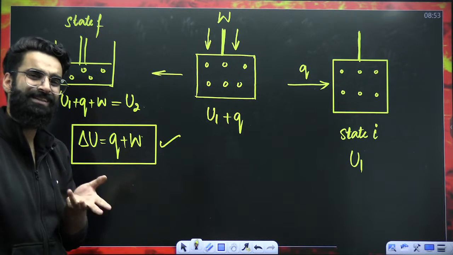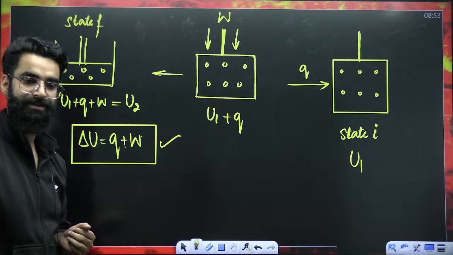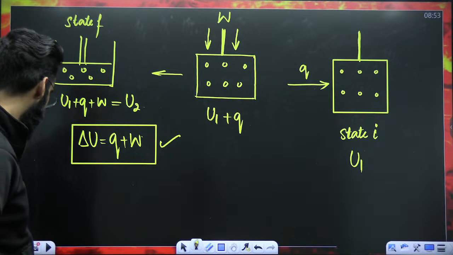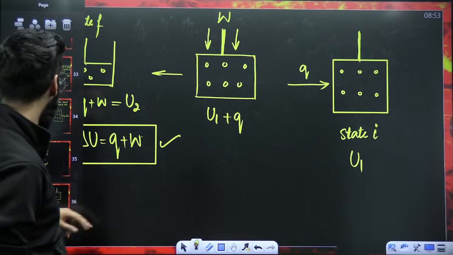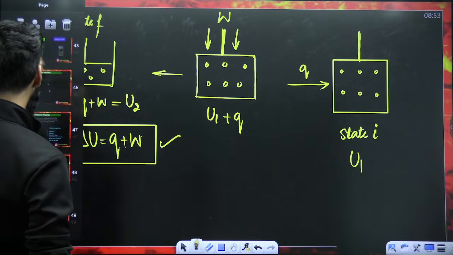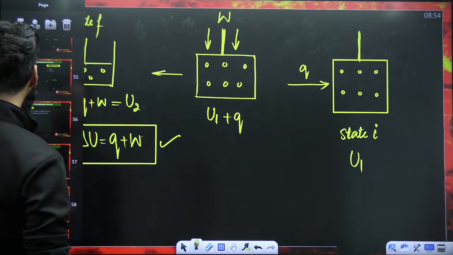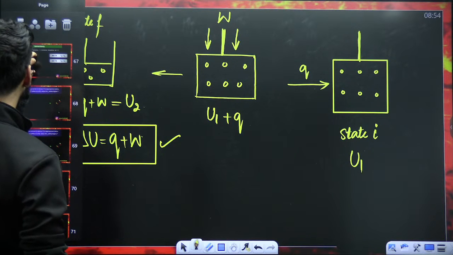When we check the thermodynamic processes, there it becomes good. Again, I'm telling you, be careful with these terminologies and the sign conventions. When heat is absorbed, Q value positive. Heat is released, Q value negative.